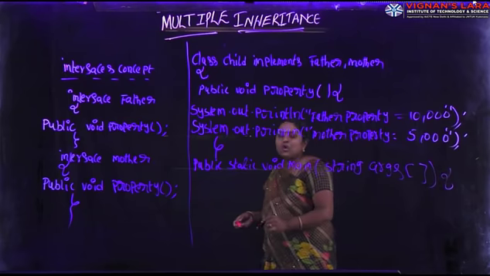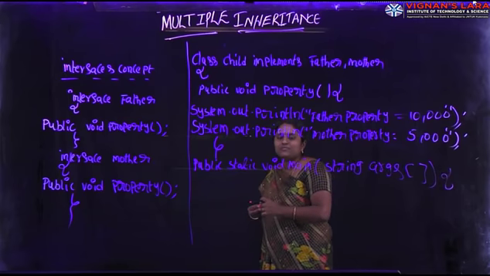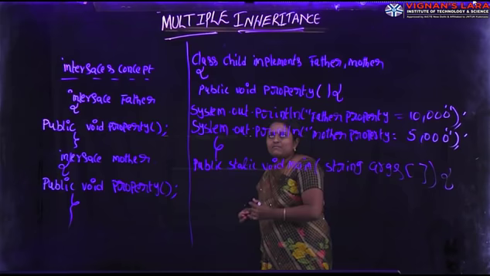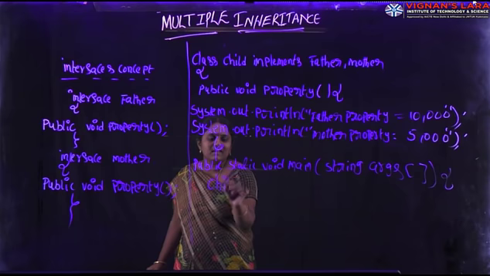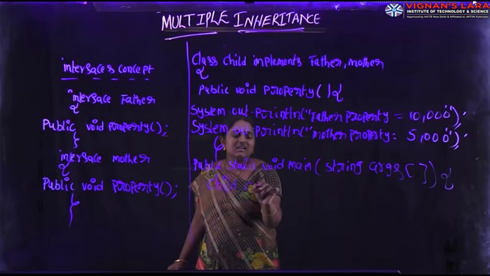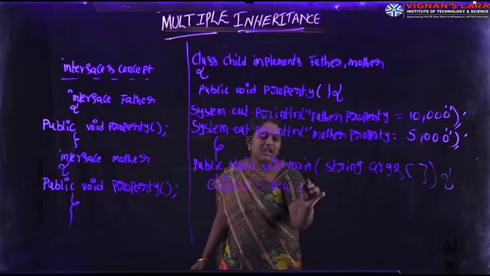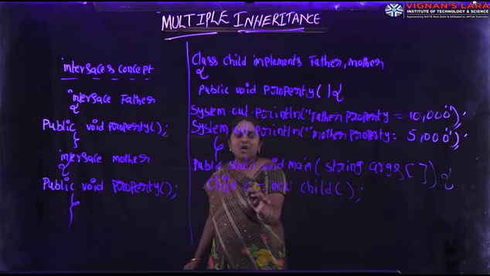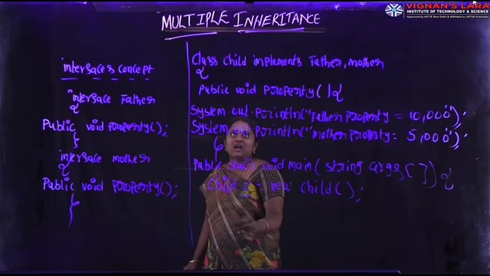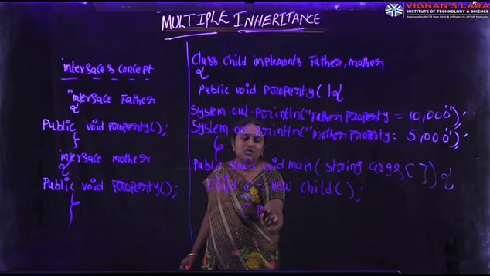Here I am creating an object of the subclass. In our program, what is the subclass name? Child. So we can create an object of the subclass: Child c equal to new Child. With the help of the Child class object reference, I am calling the property method, c dot property method.